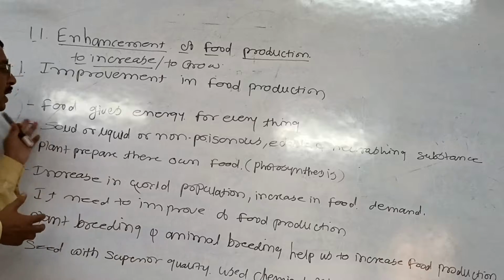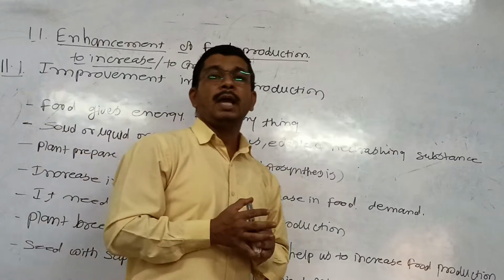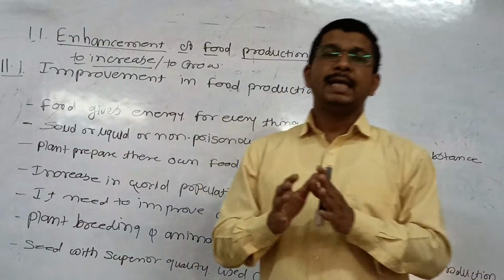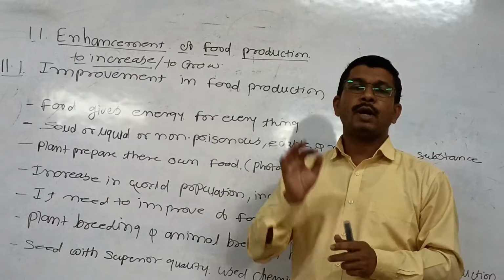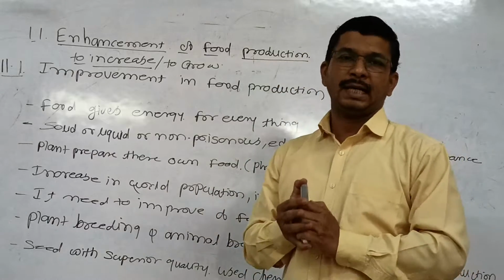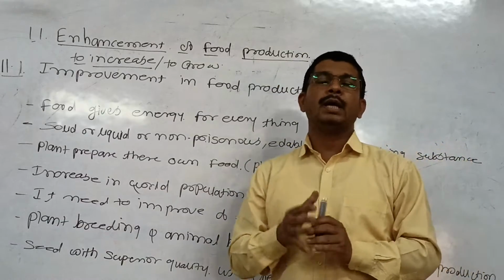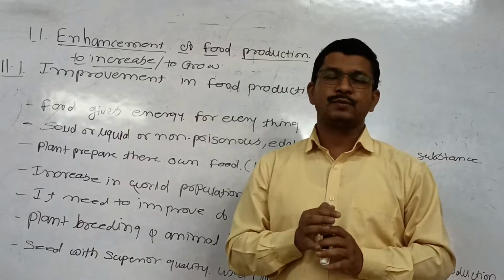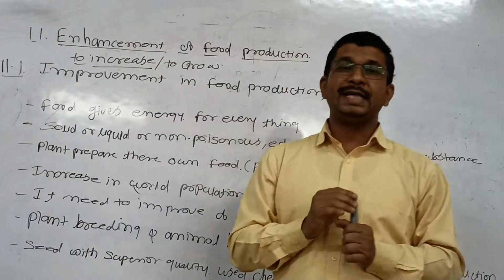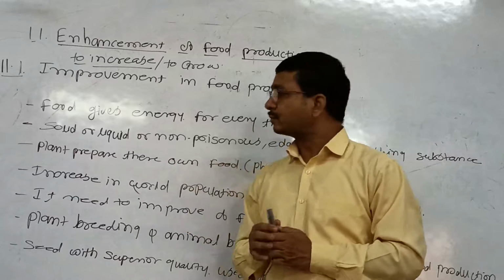Food gives energy for everything, that you know very well. Food is essential for every growing organism. A growing organism needs energy. For what? For its metabolic activities. For all its metabolic activity, every living organism needs food.